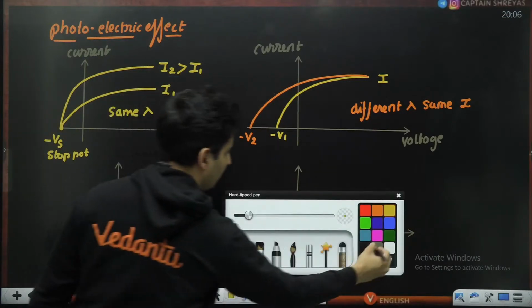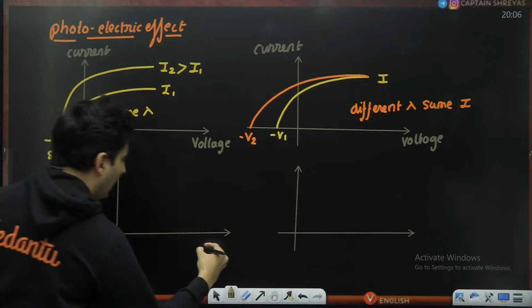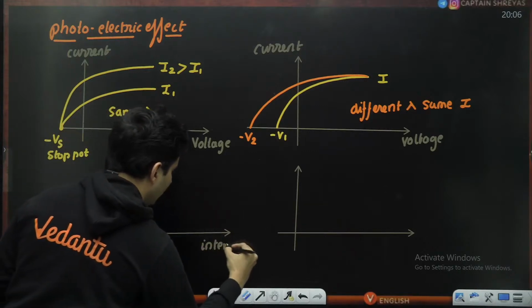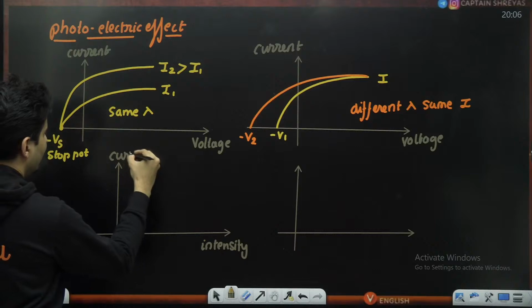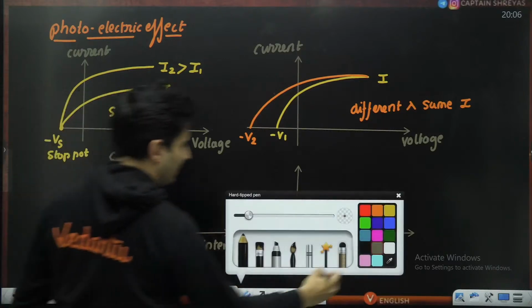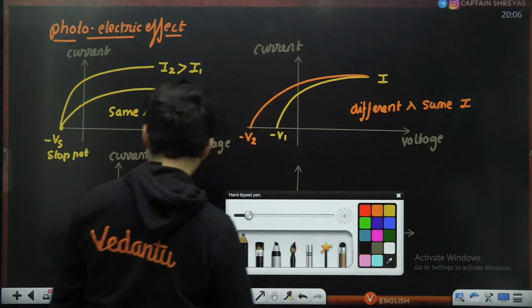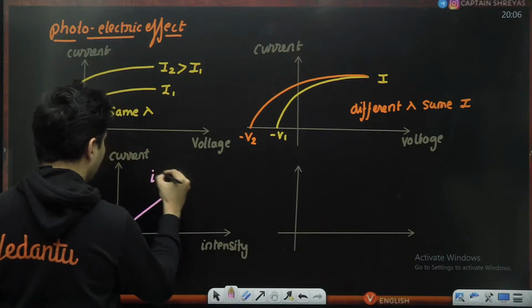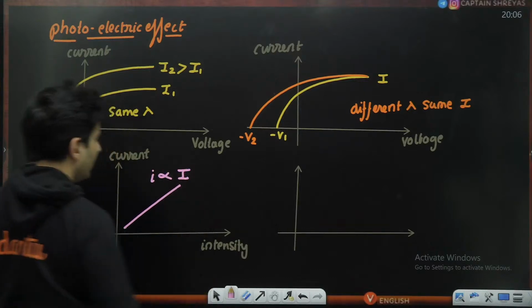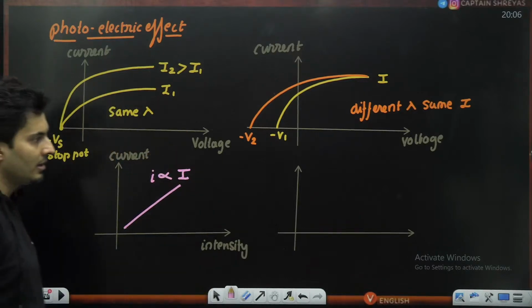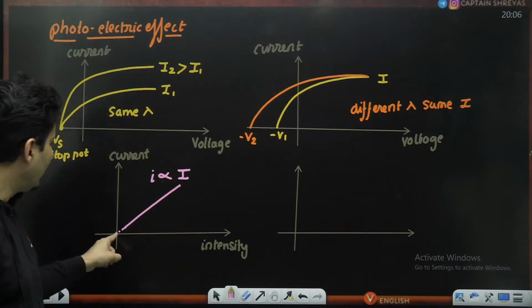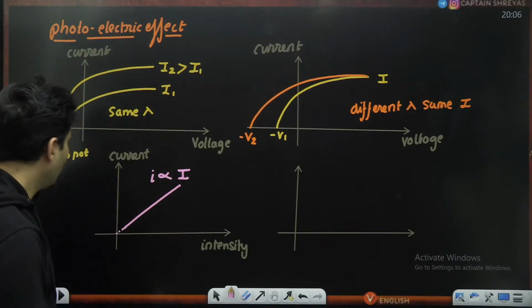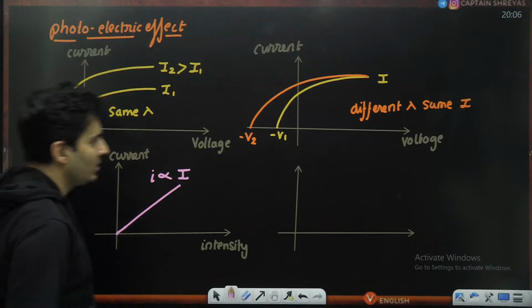Then you have the graph of how intensity of the light affects the photocurrent, and that graph is fairly easy. It is just a straight line. The current is directly proportional to the intensity. It's a linear relationship, and it obviously passes through the origin, because if there is no light, no intensity, current is also going to be zero. Yes, it starts from zero only.